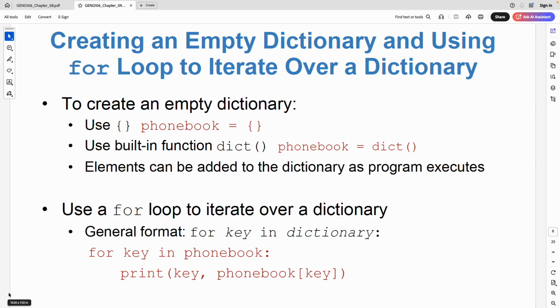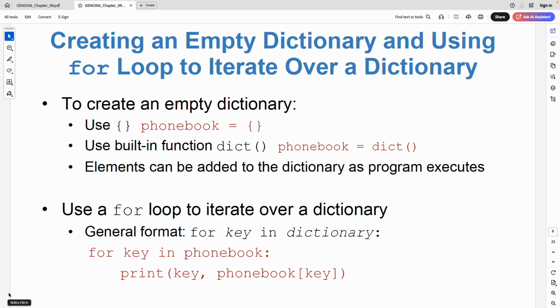Then the next part is, okay, I filled it. How will I proceed? If I have no idea about the dictionary's keys, okay, I just know that this is a grade dictionary, it keeps the grades of the students, but I have no idea who they are. Should I say, is Aisha there, is Reem there, is Fatima there? I cannot do it, because again the index is a string and I don't know where it starts, where it ends. Then how can I iterate over all items if I don't know the keys?